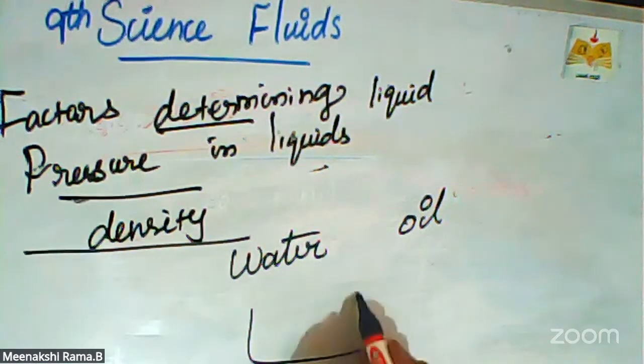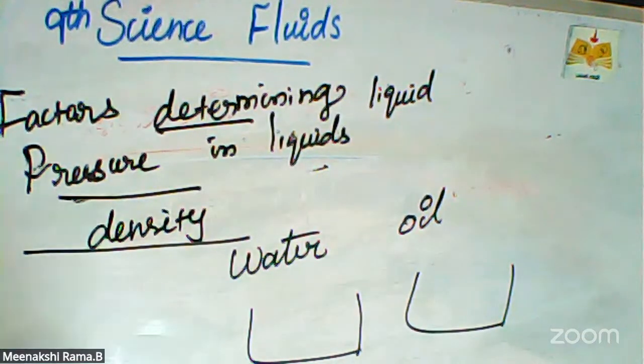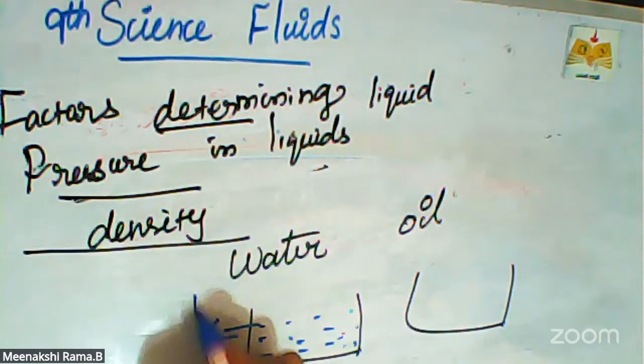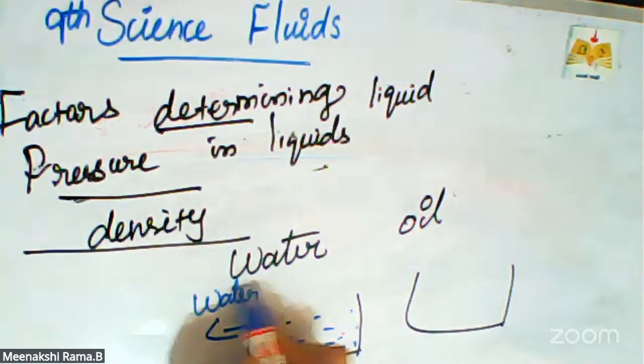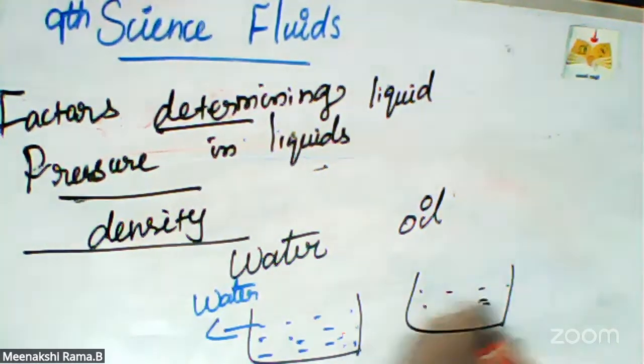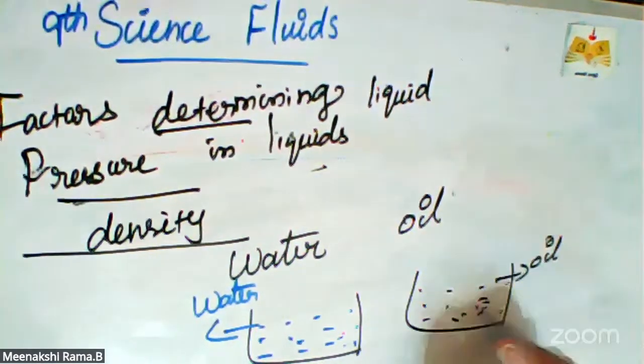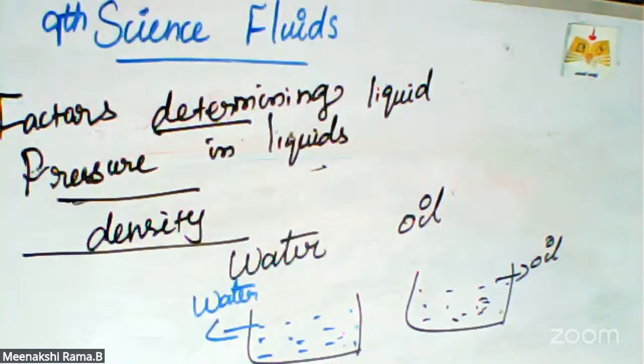We are taking two containers. One container I am going to fill with water. So this container is filled with water. The second container is filled with oil. I am filling the oil in the second container to the same level. Both are at the same level.